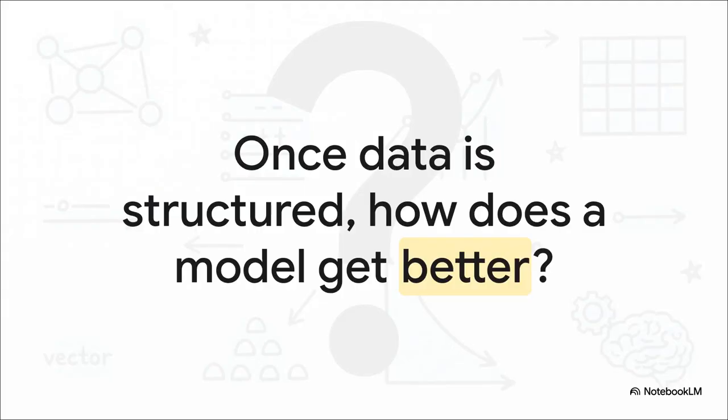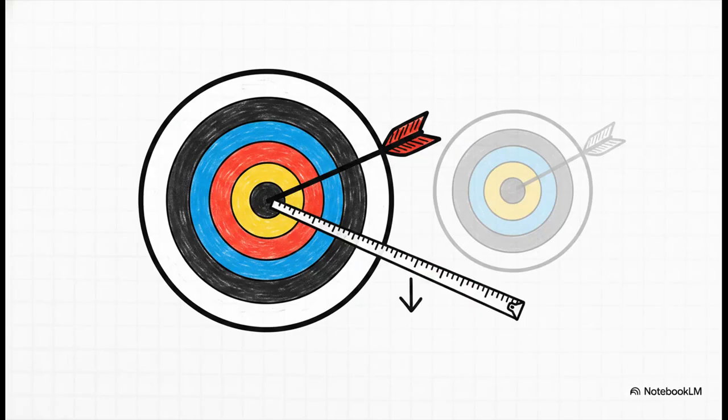I mean, that's the whole point, right? A model starts out knowing basically nothing. It makes a guess, and that first guess is almost always going to be wrong. So what's the process for getting less wrong over time? How does it actually get better? The answer is actually beautiful in its simplicity. It gets better by measuring its own mistakes and then just systematically taking steps to make those mistakes smaller. The whole idea is to find the lowest possible error, and this process of minimizing error is the absolute heart of machine learning.